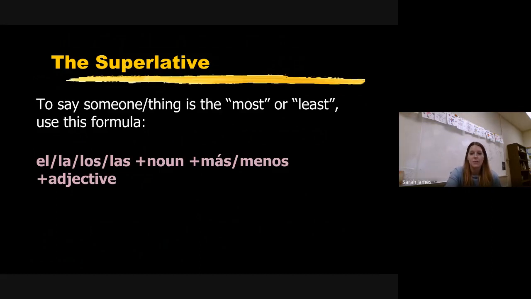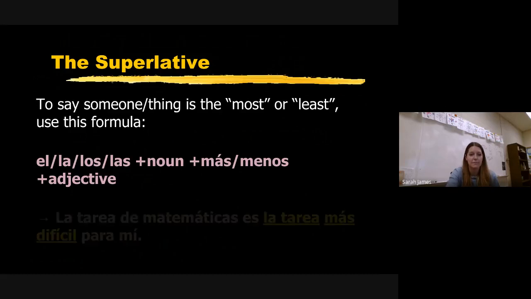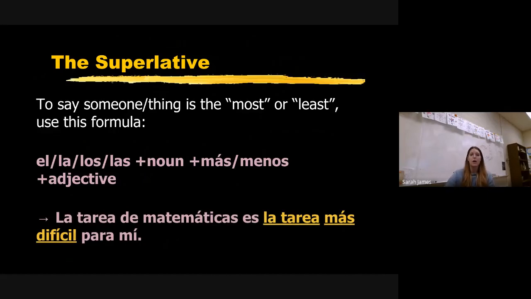All right, so that's called the superlative because you're saying you're the super, the one, the best, the most of all. Okay, I don't remember if I have an example on here. I'm going to go ahead and skip ahead, but if it's too fast, you can pause. There we go. All right, we have an example. So this says, la tarea de matemáticas es la tarea más difícil para mí, which means the math homework is the most difficult homework for me.